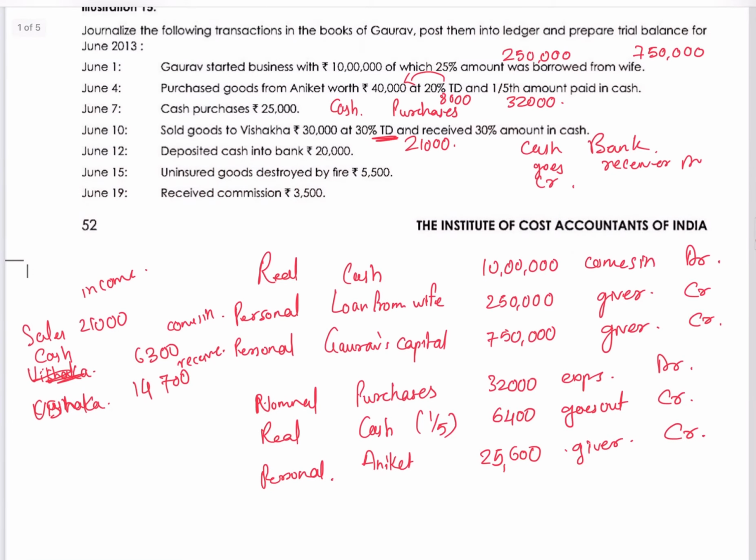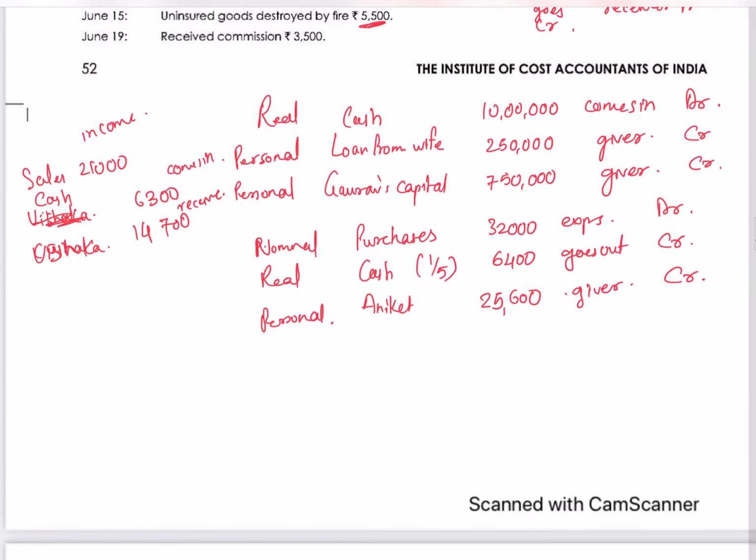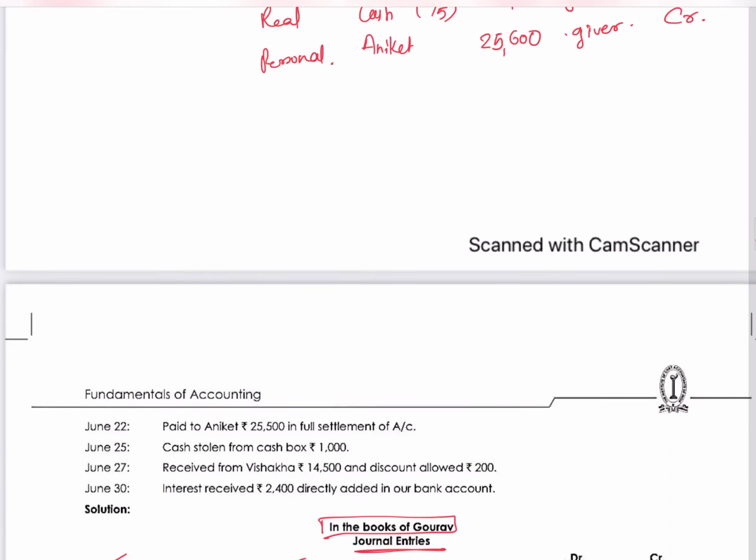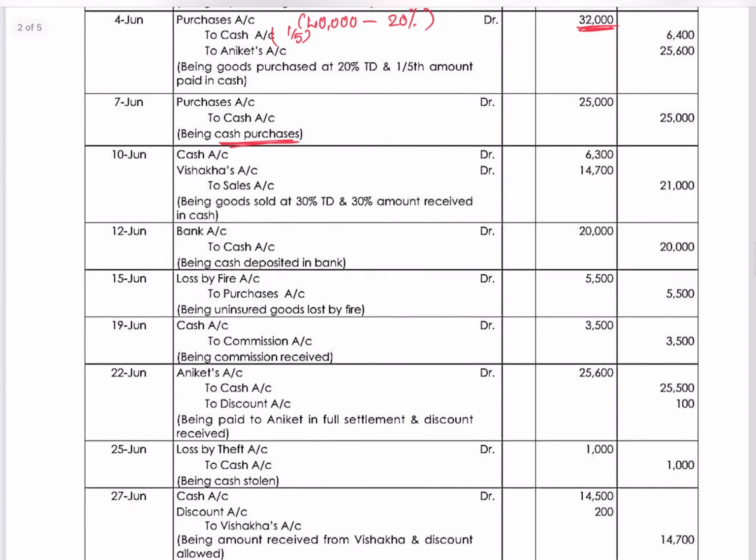Okay. Next, uninsured goods destroyed by fire 5,500. So this was uninsured and it got destroyed. So it's a loss for us. Loss means what? It's like an expense. So can I say goods destroyed, loss by fire? So loss by fire is an expense.